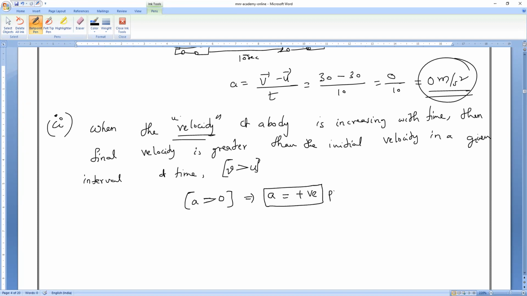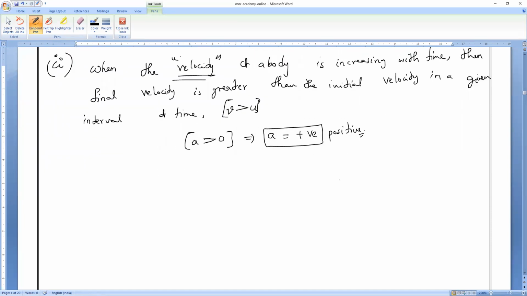It is said to be positive. Let me take one example. Now, observe very carefully. Again, the same thing I'm taking. This time, let me take Mr. Kishore or else Mr. Lingesh.